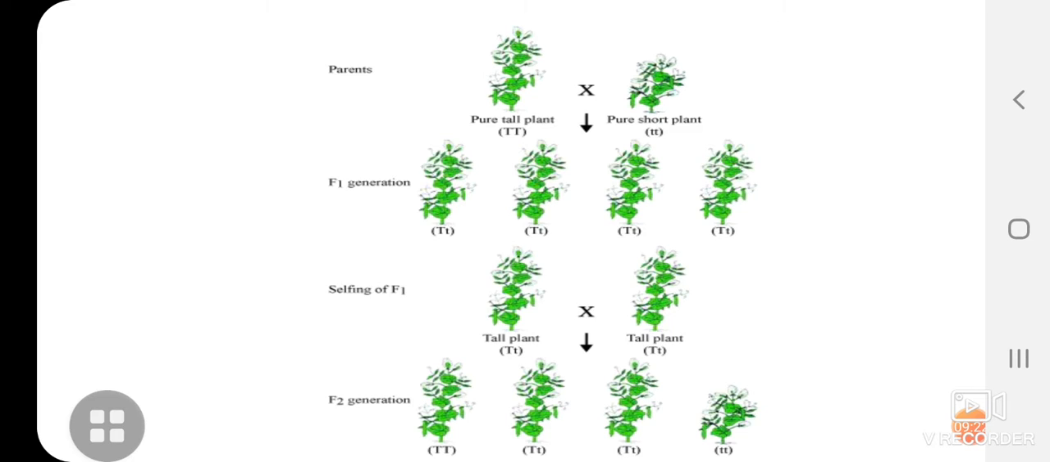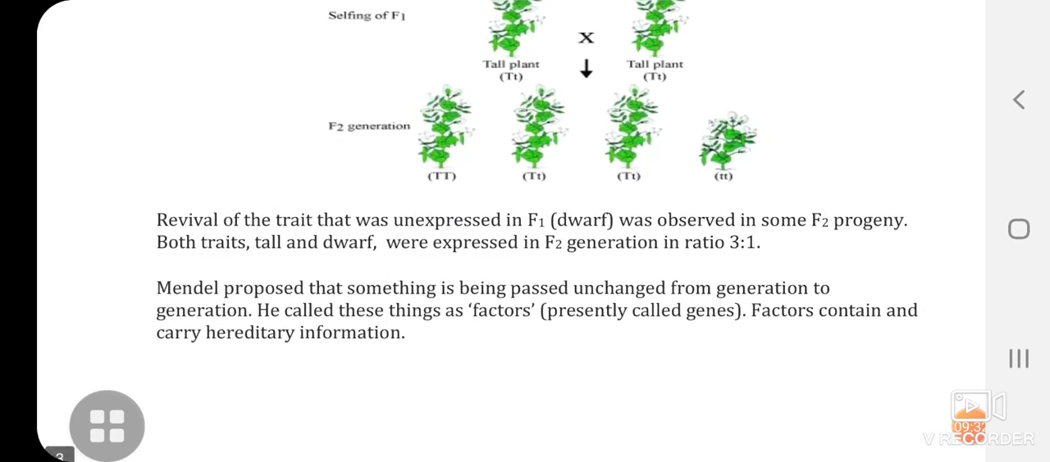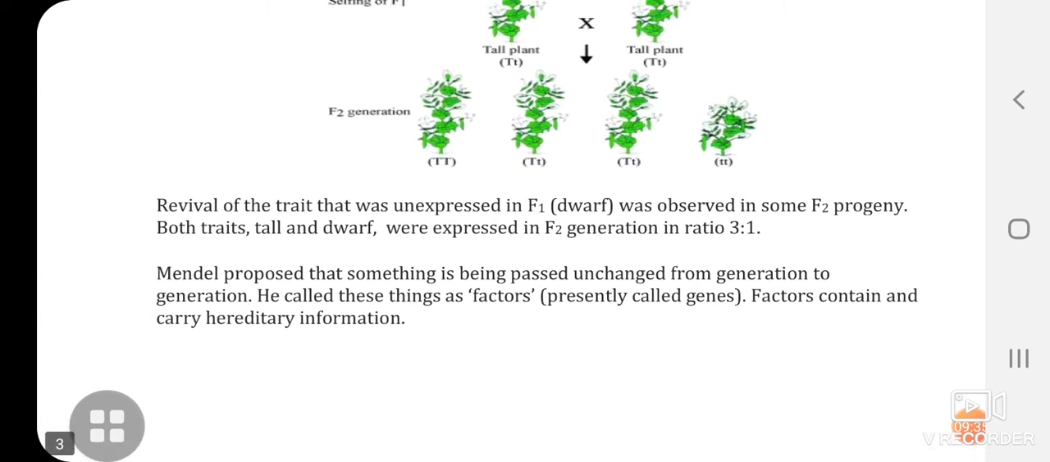F1 generation, then selfing of the F1 generation is done, self-pollination of the F1 generation, and then we get the result in the F2 generation. Revival of the trait that was unexpressed in F1, that is dwarf. This trait was not expressed in the F1 generation. So, revival of the trait that was unexpressed in F1 was observed in some F2 progeny. Both traits, tall and dwarf, were expressed in F2 generation